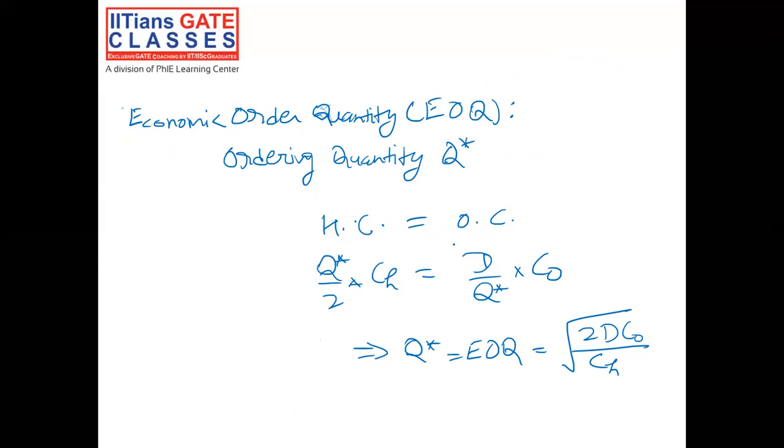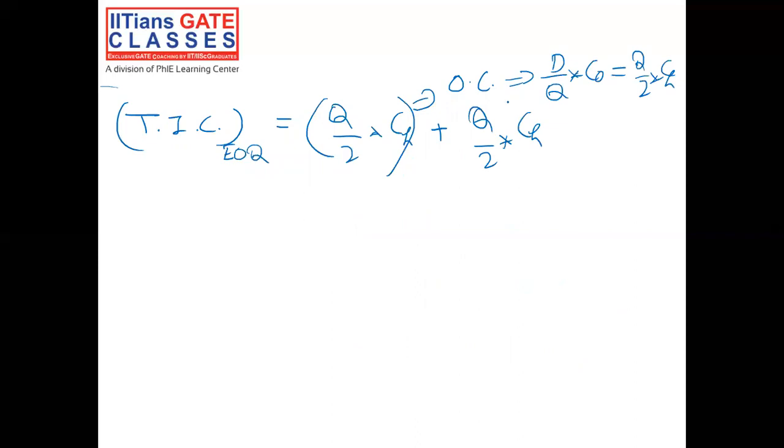Holding cost is Q by 2 into CH, that is equal to ordering cost, that is D by Q into CO. So we put the value of D by Q into CO in the next page: the ordering cost D by Q into CO as Q by 2 into CH plus this is already our holding cost, that is Q by 2 into CH. The ordering cost becomes equal to the holding cost only at economic order quantity.